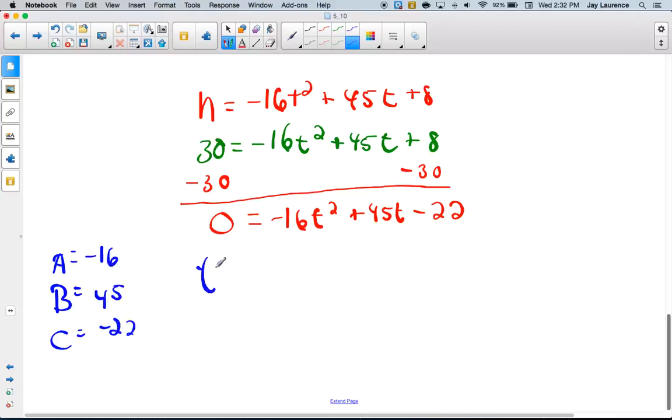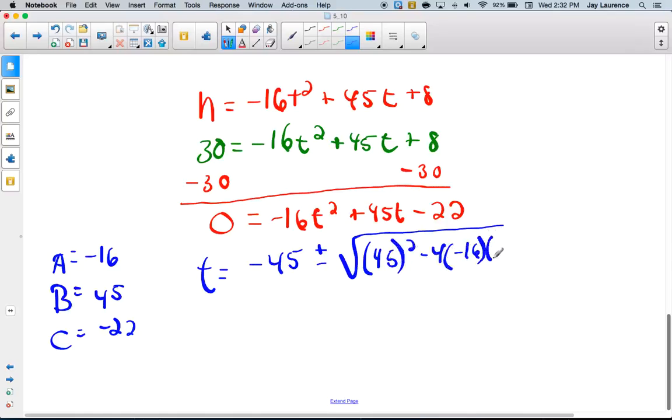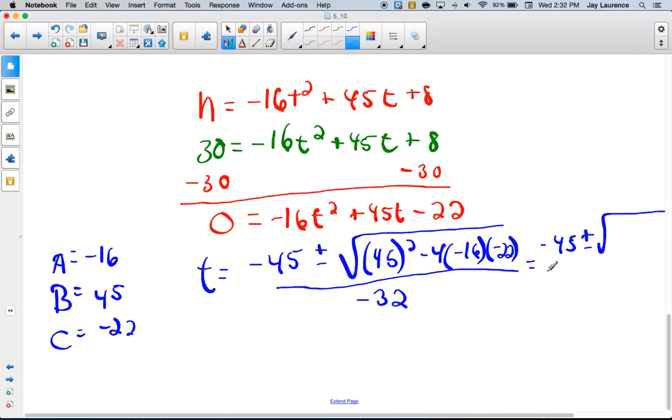And I'm going to go t equals negative 45, the negative of B, plus or minus the square root of 45 squared minus 4 times negative 16 times negative 22, the whole thing over negative 32, 2 times 8, right? So I'm going to simplify it. Negative 45 plus or minus the square root of the discriminant, over negative 32.